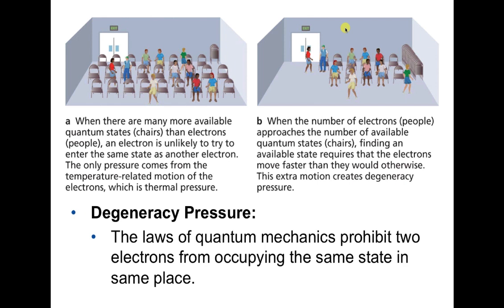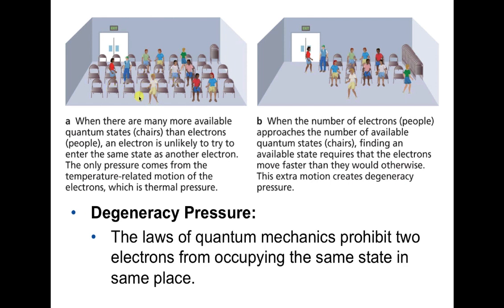A kind of analogy is people in chairs in a room. On the left-hand side, we know no two people can occupy the same chair. Let's just assume that's a law of physics. These people are playing musical chairs, and there are a lot of chairs available. There's some music playing, and they walk around and try to sit in a chair. But they don't have to move very fast.